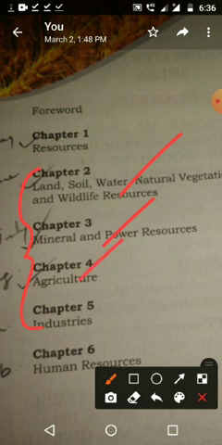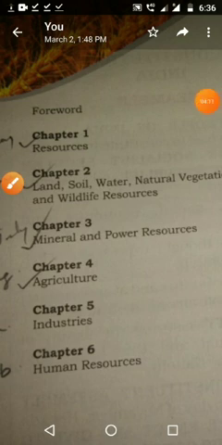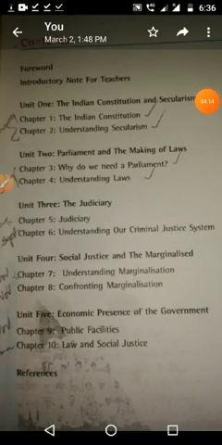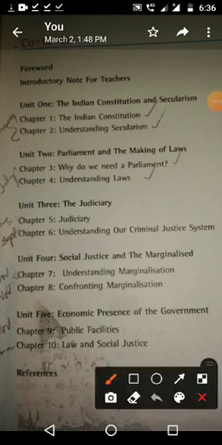Then agriculture next one. Then industries next one. Now I will show you people about the civics lesson. In civics we want to study the 3rd lesson, 4th lesson, 5th lesson and 6th lesson. So for the 3rd lesson, why do we need a parliament?